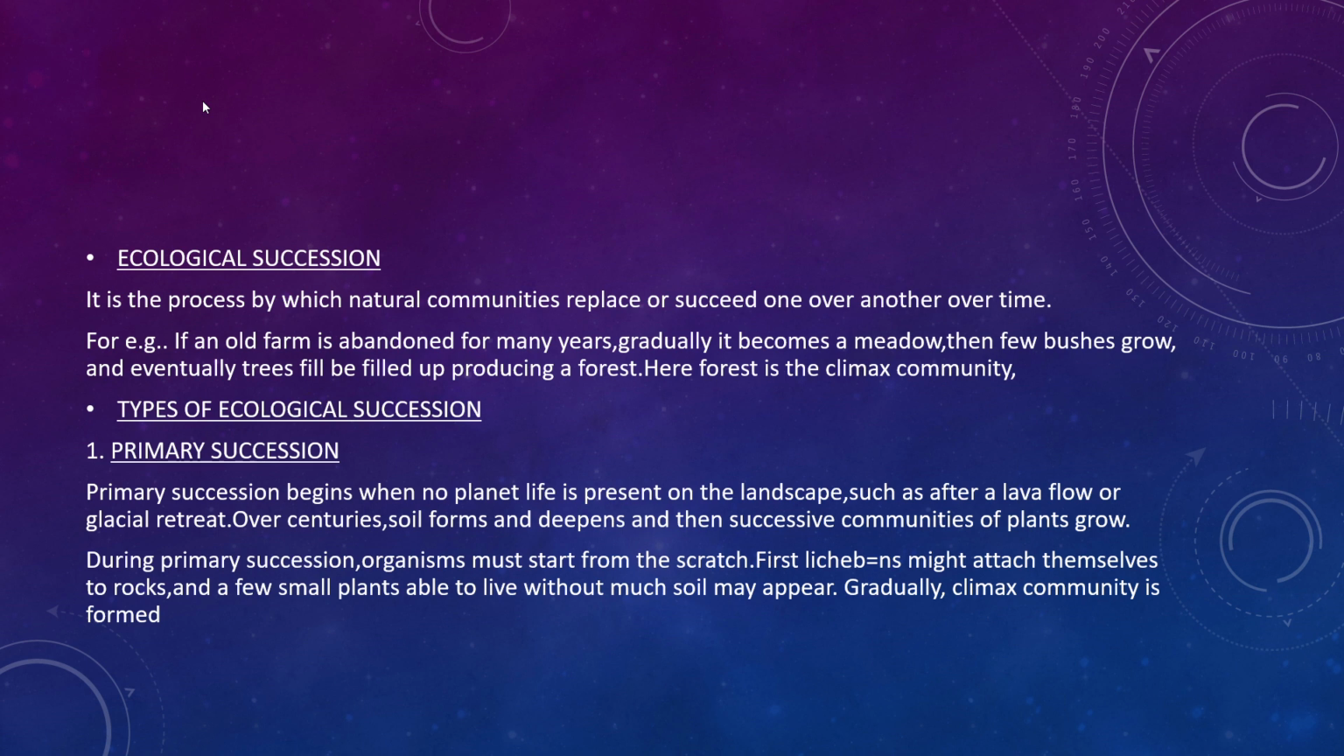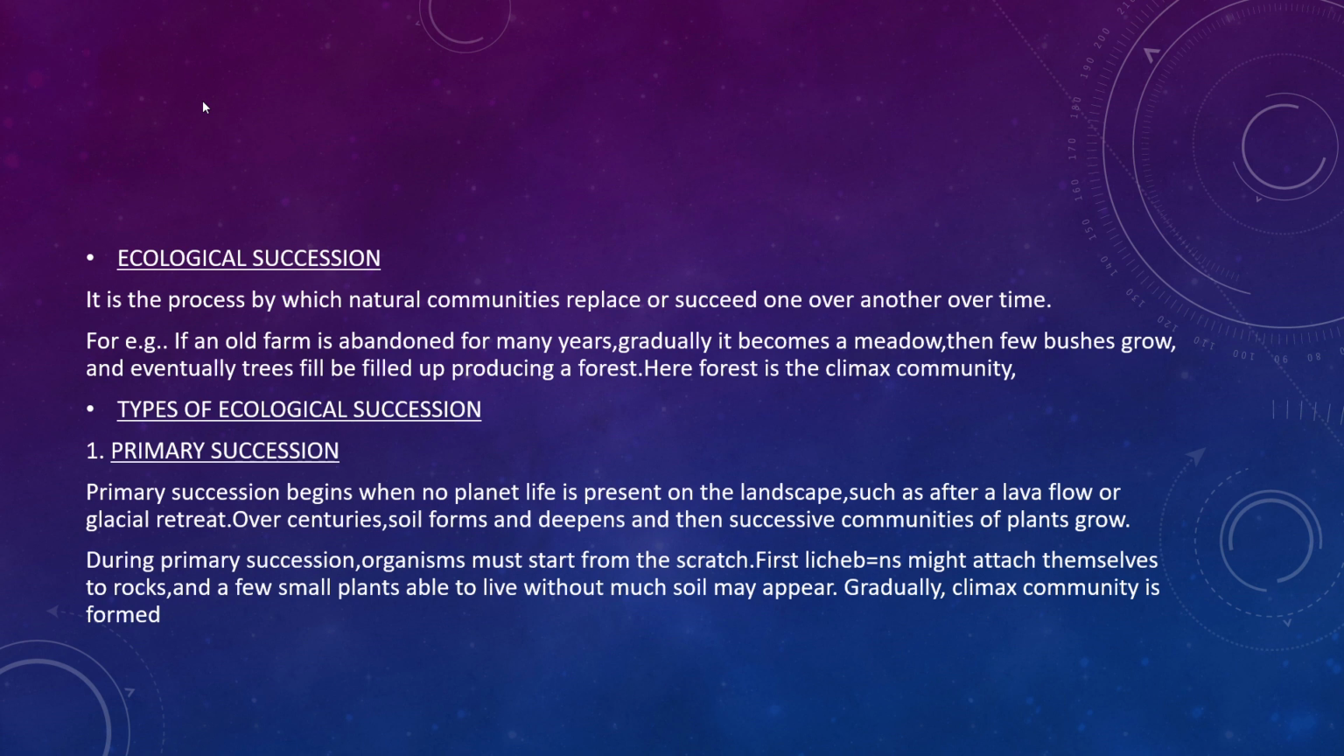For example, if an old farm is abandoned for many years, or even if we leave our home which has a lot of land, gradually after 20 or 25 years, it will be a forest. An old farm, when it is abandoned for many years, becomes a meadow, then a few bushes grow and eventually trees will fill up, producing a forest. So here the forest is the climax community. So it's ecological succession.